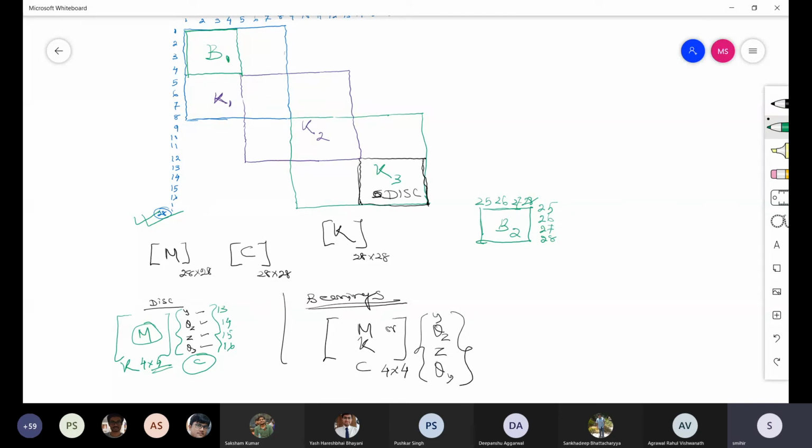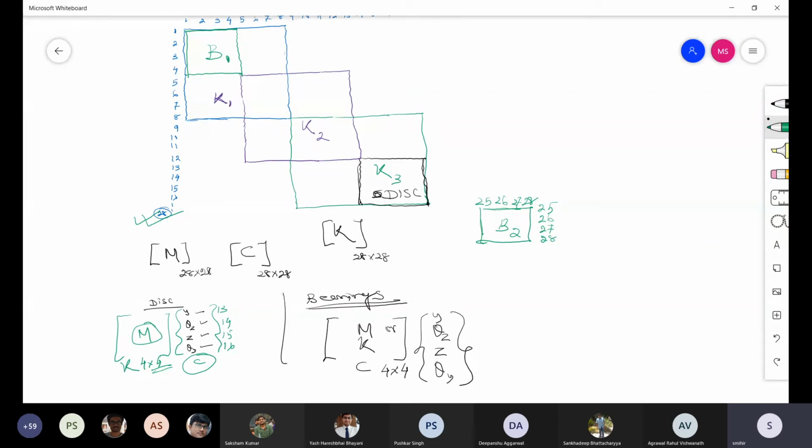You take a shaft of 1 meter and maybe a diameter of half inch or 1 inch. Proportionately, you take the disc, and for the bearing, you have to just assume the stiffness. Forget about damping. When damping is not there, just put it 0. And for the bearing, you take some stiffness value. Okay. So you can start with that. I'll give you more detail in the next class.